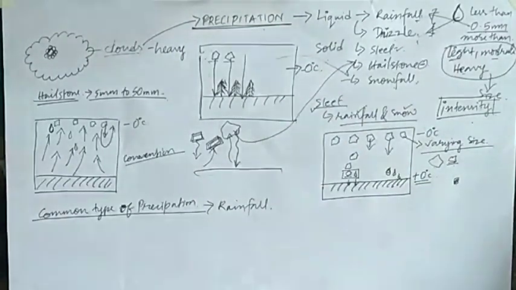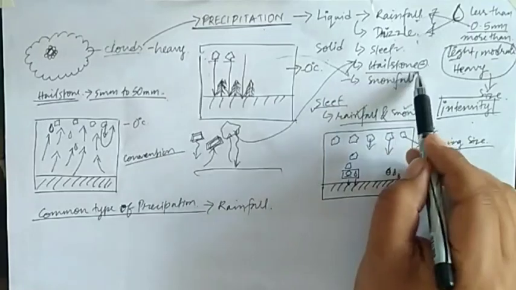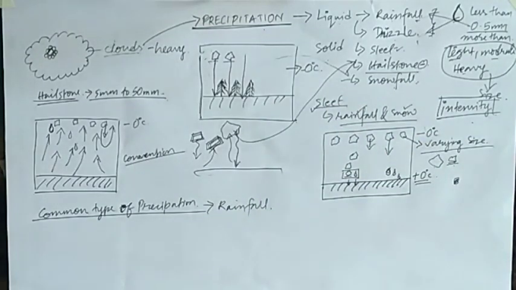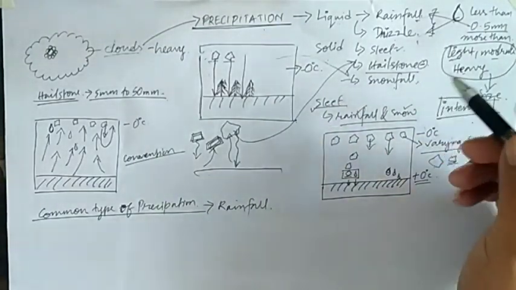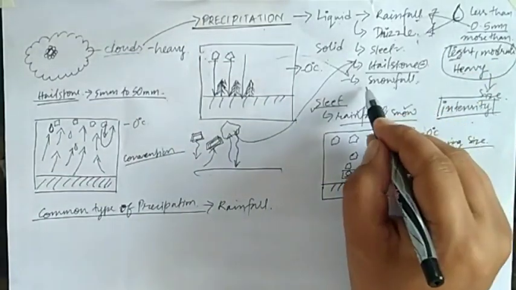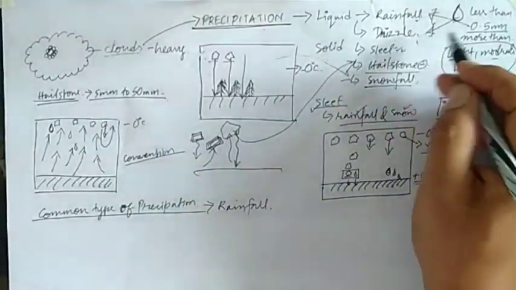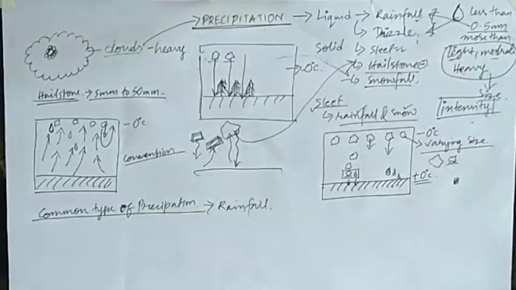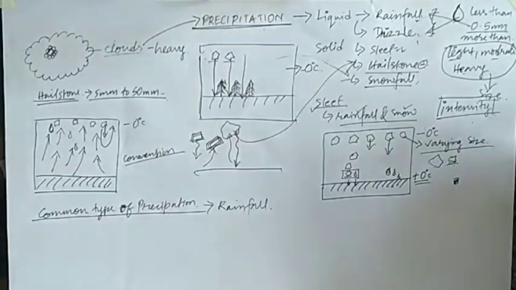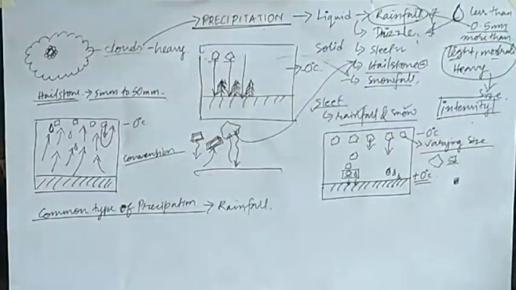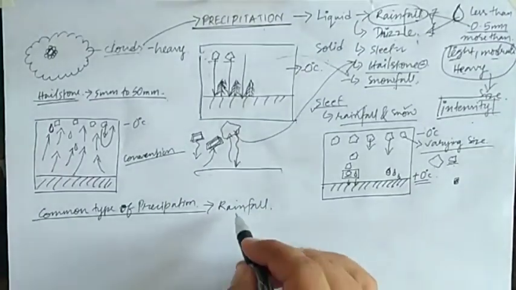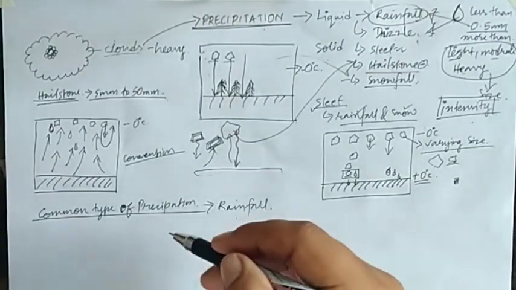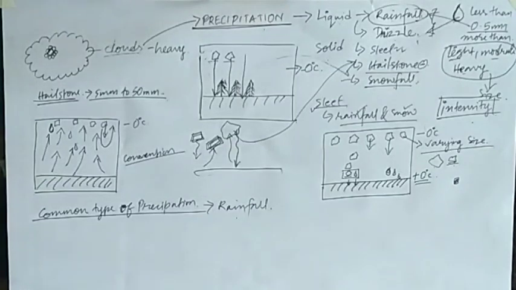Every time rainfall occurs, we don't observe hailstones, isn't it? Only in higher altitude or higher latitude places do we observe snowfall or sleet, but most of the earth's surface observes the rainfall form of precipitation. So the most common type of precipitation is rainfall. The different types of rainfall are there, and that we are going to discuss now.